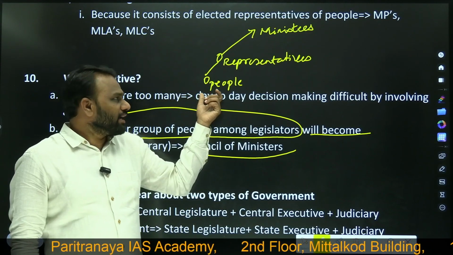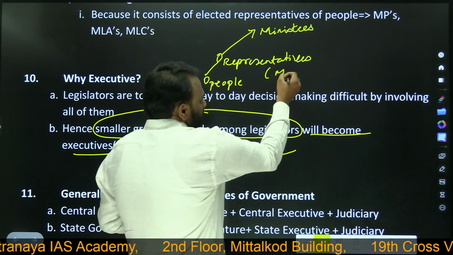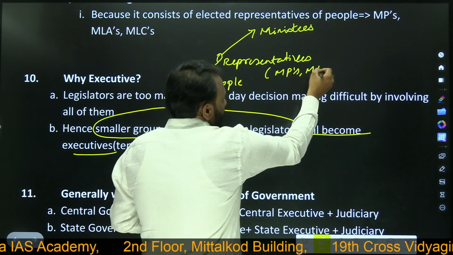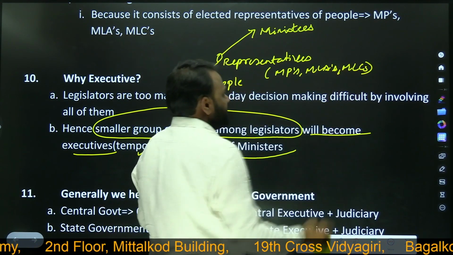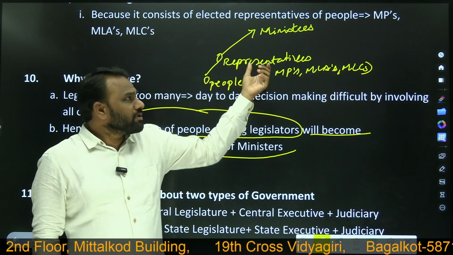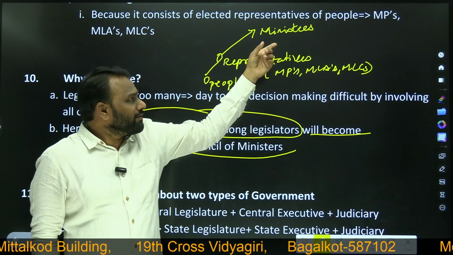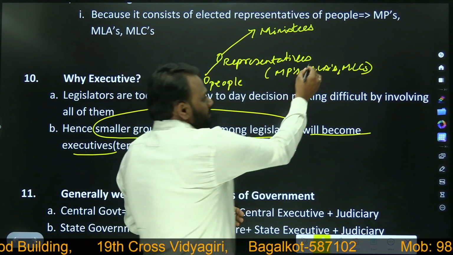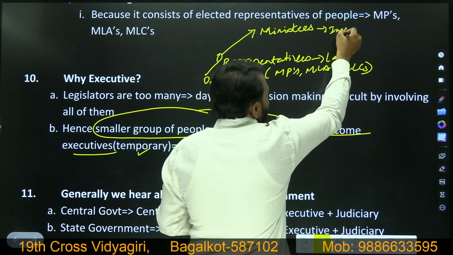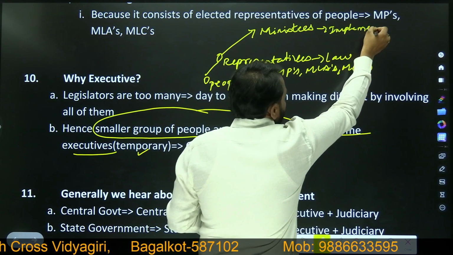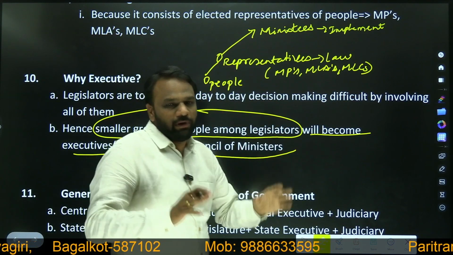So the people of this country will elect their representatives, who can be MPs, MLAs, or MLCs, and among these representatives, a few will become ministers, and these ministers will implement. These representatives will make laws, and the Council of Ministers will implement.